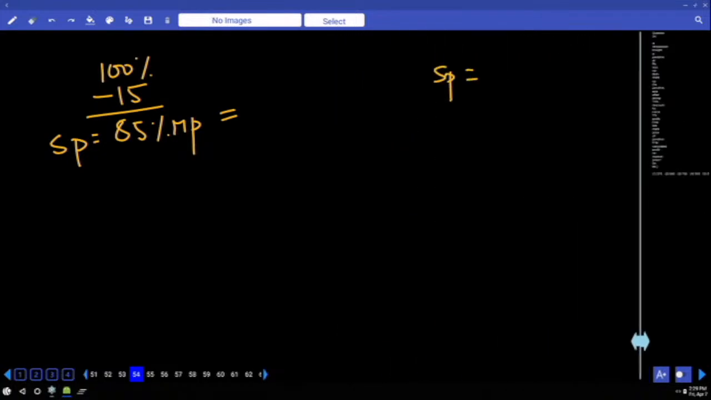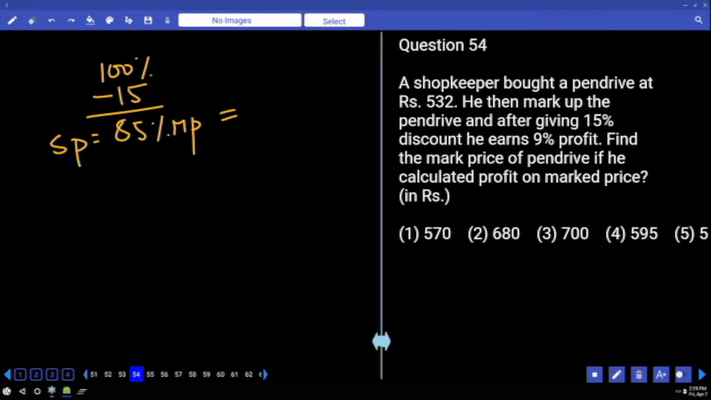Selling price in terms of profit, cost price plus profit. Selling price in terms of loss, cost price minus loss. So now they said profit is made, right? That means that must be equal to cost price plus profit only. Yes. What is cost price? 532 plus profit is made. Yes. What percent profit is made? 9% of which price? 9% of which price? Cost price or market price?